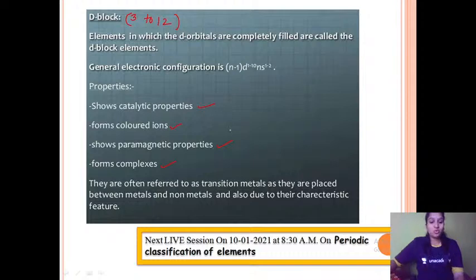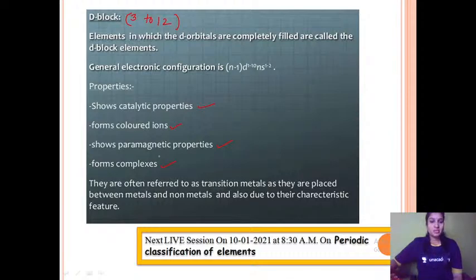When you're learning about coordination compounds, all these topics you will be dealing with. The d block elements, as the name itself suggests, are elements from group 3 to group 12, and the last electron goes into the d orbital. The general electronic configuration is (n-1)d 1 to 10 ns 1 to 2.